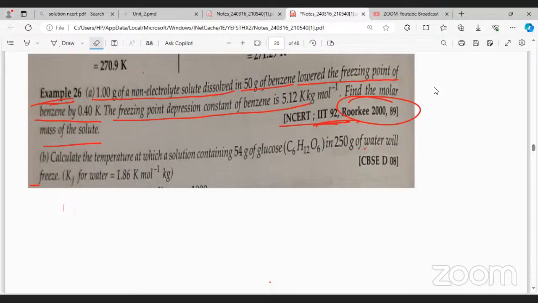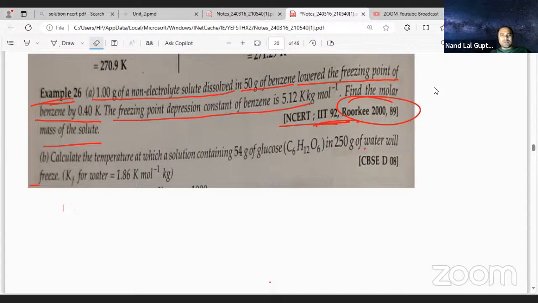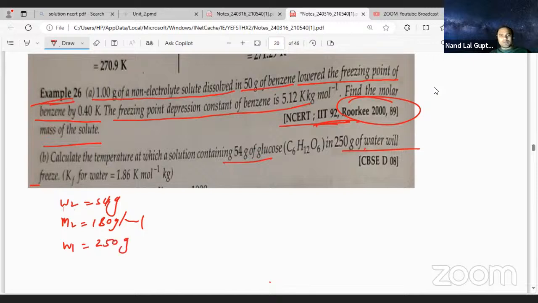So see, calculate the temperature at which solution containing 54 gram glucose. So W2 they are talking about 54 gram. M2 is equal to how much will be there? 180 gram per mole, into 50 gram of water. So very simple, W1 is equal to 250 gram. Kf already they have given. Kf how much? 1.86.